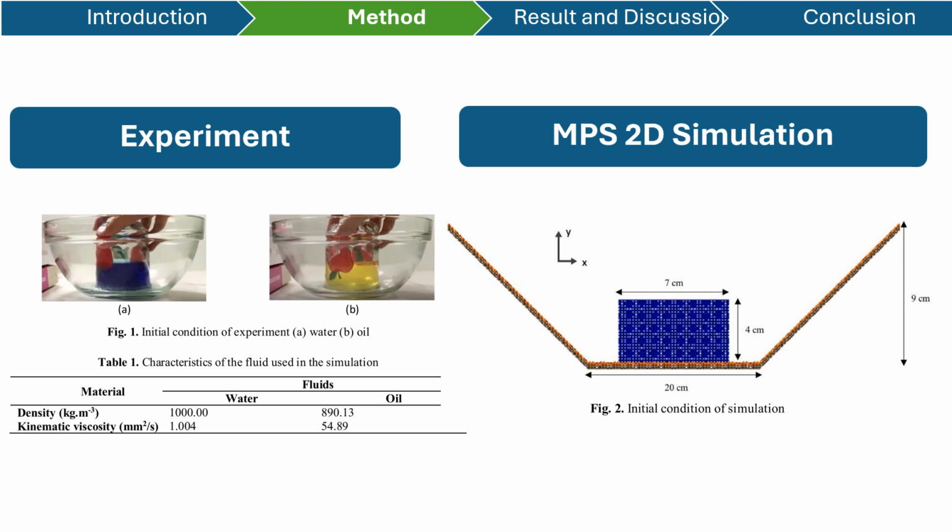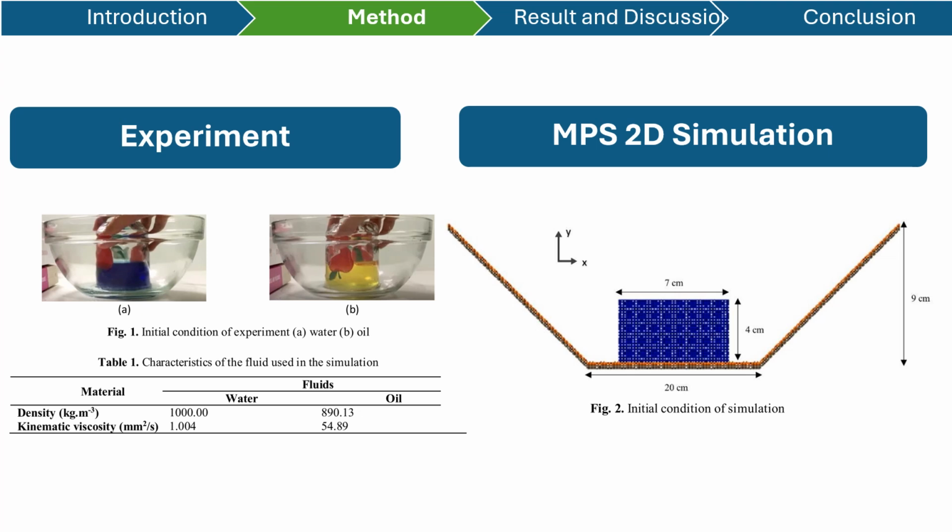We will see in figure 1 the initial condition of the experiment: figure 1a for the water and figure 1b for the oil. As you can see here, we have a bowl and also a glass. For the geometry, the bowl has a diameter of 20 cm and a height of 9 cm. Meanwhile, the glass has a diameter of 7 cm and a height of 4 cm.